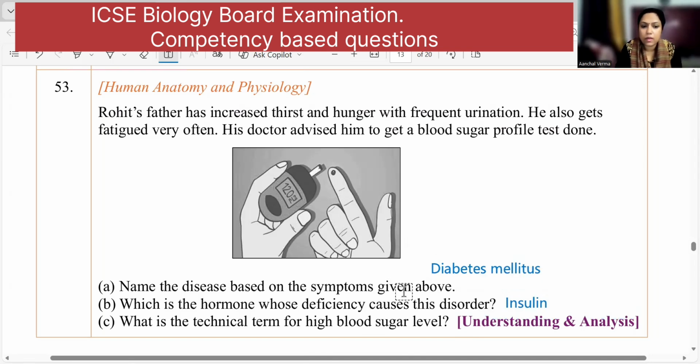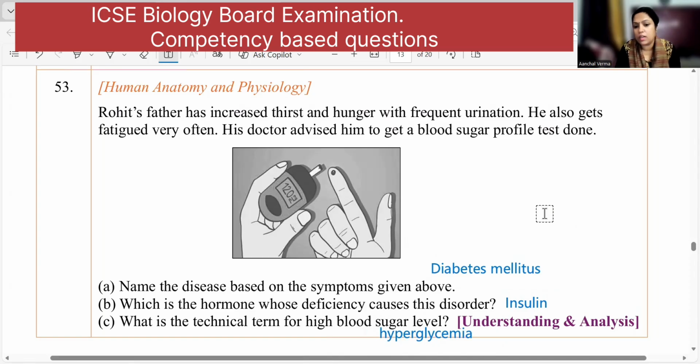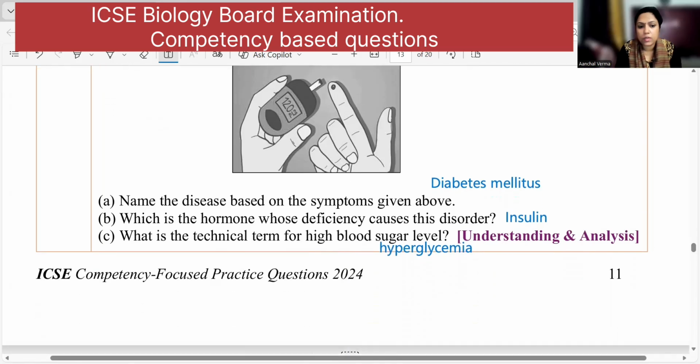And then what is the technical term for the high blood glucose level or sugar level? Now, high is what? Hyper, right? Sugar is glycemic, and the blood is mia. So hyperglycemia is the scientific or technical term used for high glucose level in the blood. Okay. Moving to the next question.